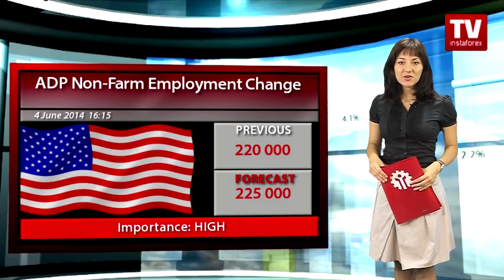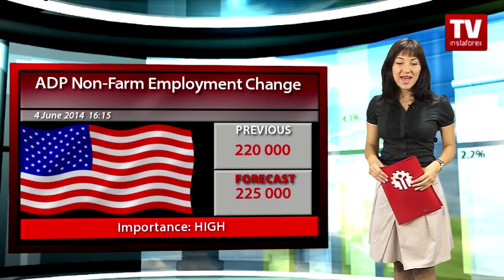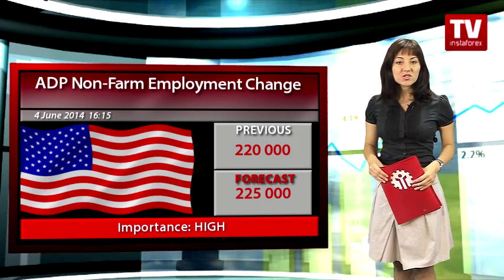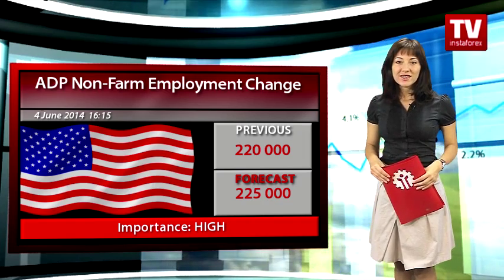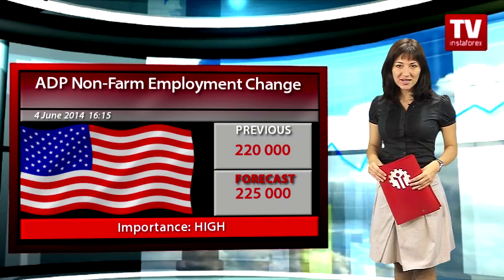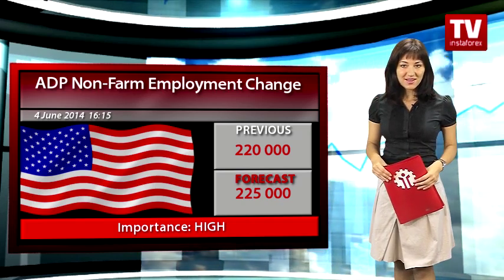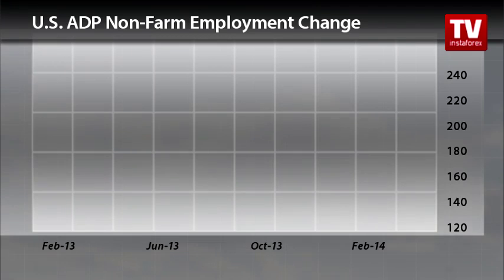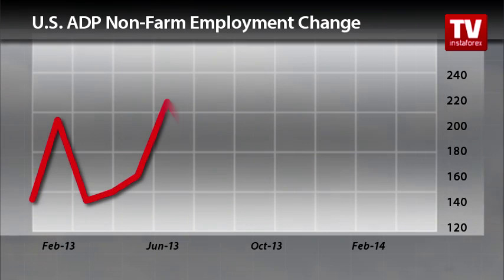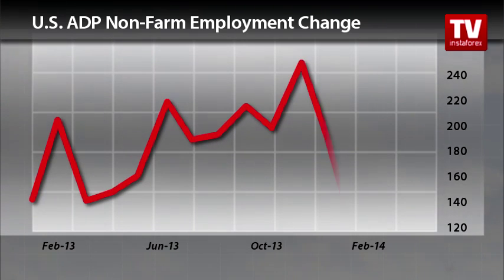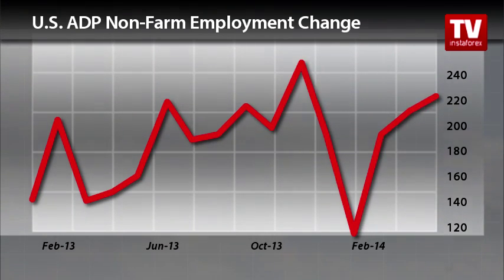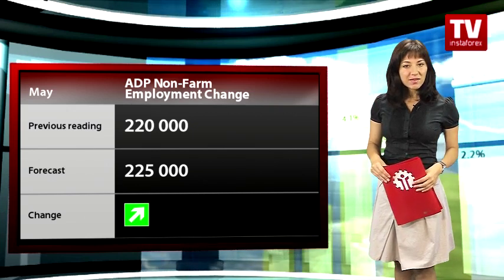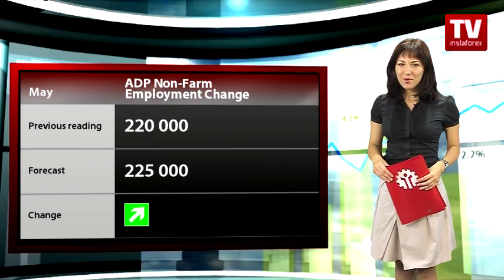On Wednesday, ADP non-farm employment change figures for May will be out in the US. Economists expect the country's economy to add 225,000 new jobs. In April, Automatic Data Processing Incorporated said that the US enterprises hired more people because there were no more effects of harsh winter weather. The number of jobs in the US private sector rose by 220,000 in April, against the forecast of plus 210,000. ADP data is coming out 2 days ahead of the US Labor Department report and is a guidepost for markets.